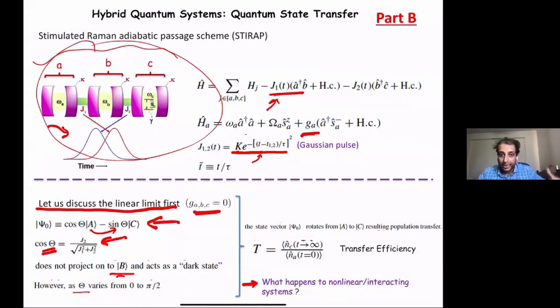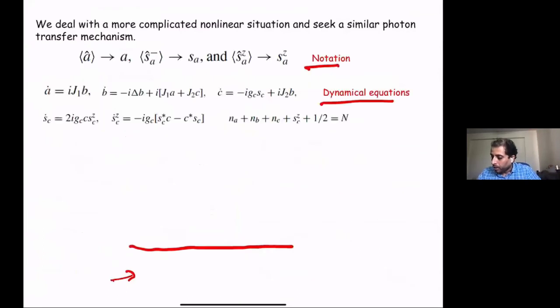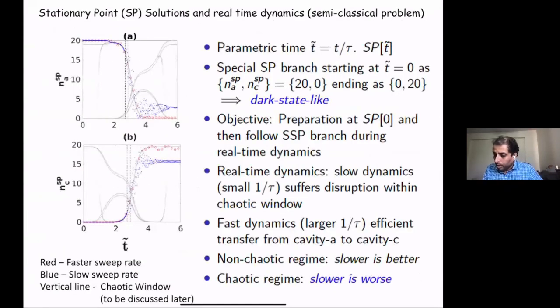These are the stationary point solutions that are given here. You see that you have many of these solutions. Forget about the colored dots here, red and green. Just focus on the gray lines.